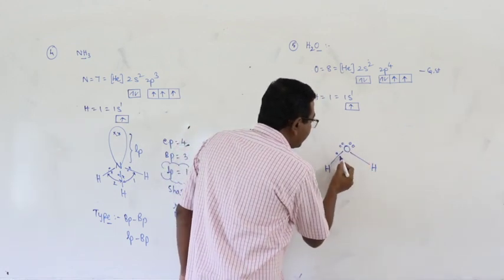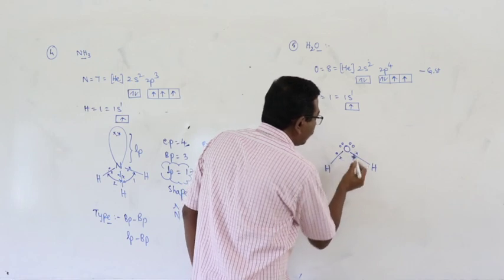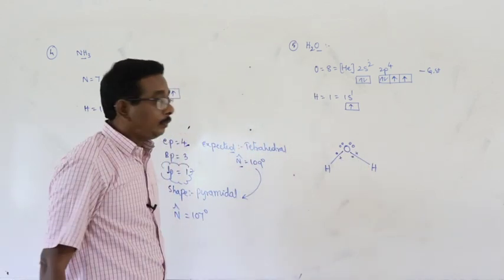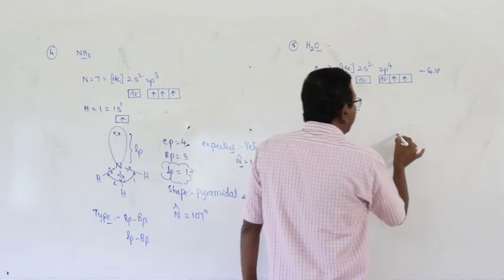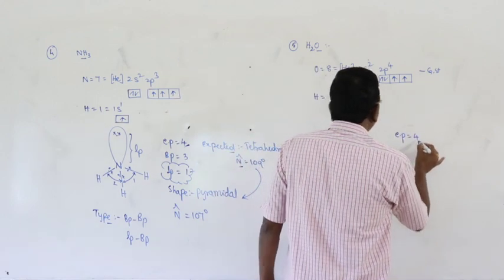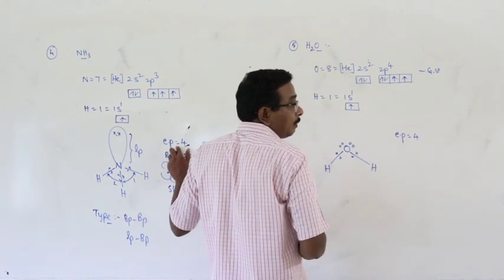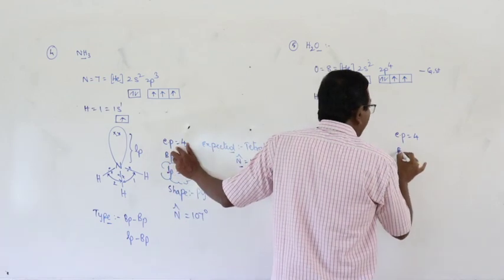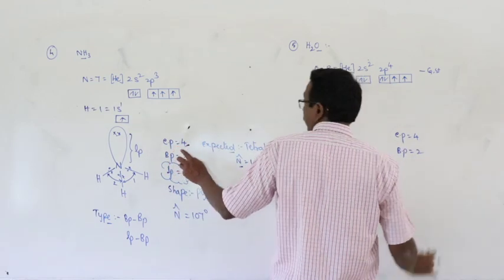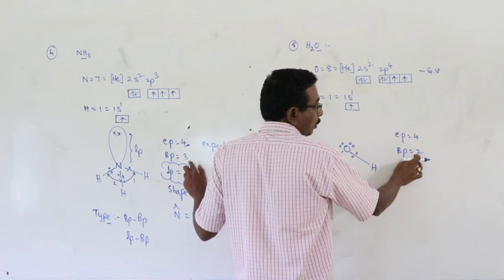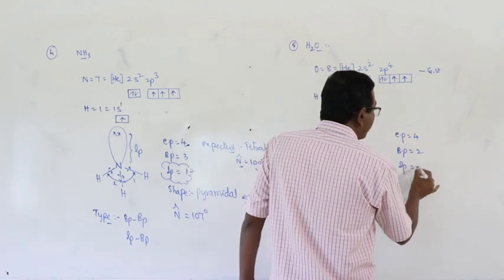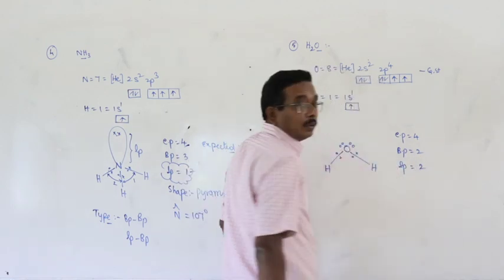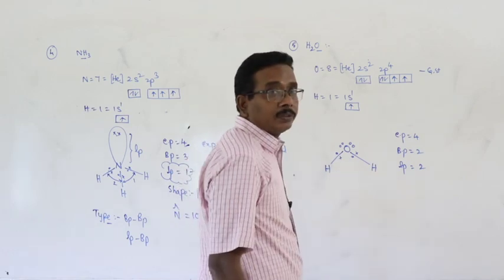And here this is an electron pair. Okay. Here number of electron pairs is equal to 4, same as that of the previous one. Number of bond pairs is equal to 2, here 3, here 2. Number of lone pairs is equal to 2, here 1.